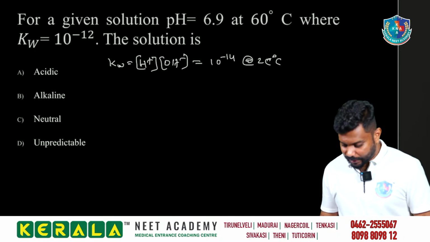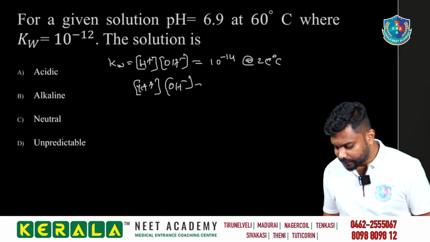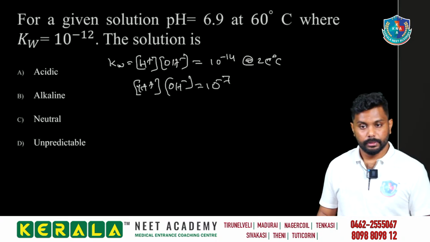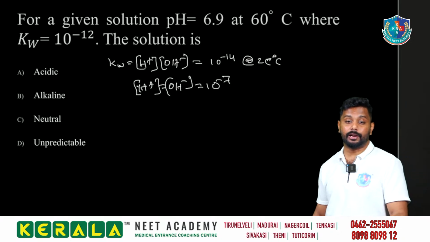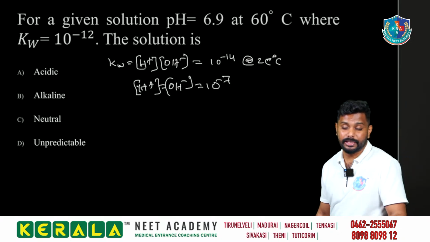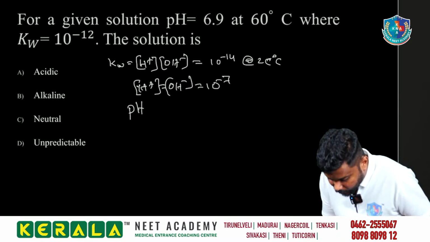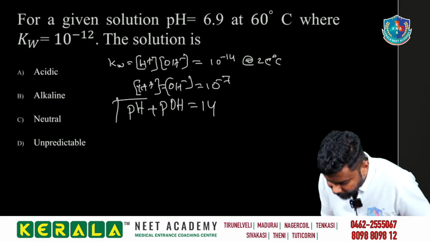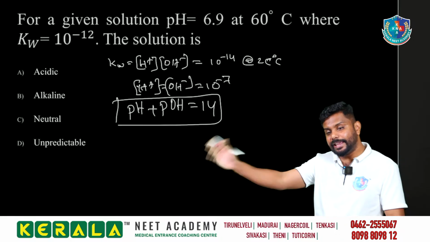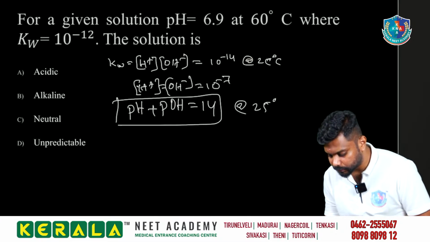At the neutral state, concentration of H plus is equal to 10 to the power minus 7, and concentration of OH minus is equal to 10 to the power minus 7. Then pH plus pOH is equal to 14. This is valid for anything at 25 degrees Celsius.